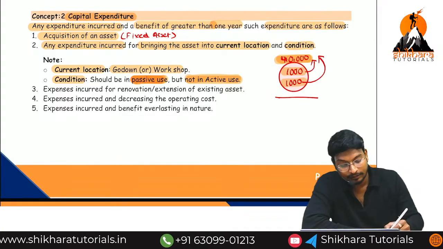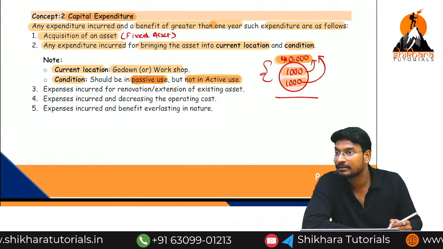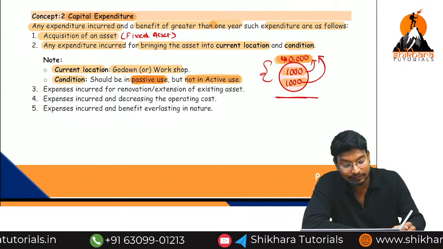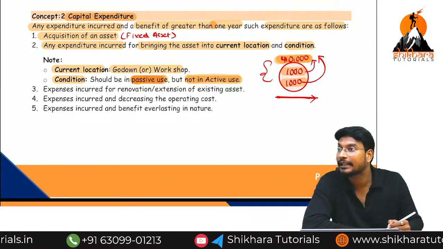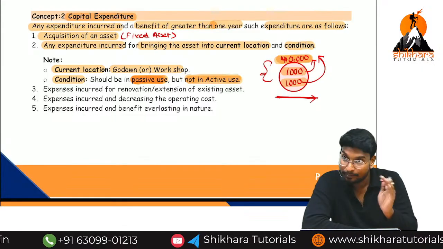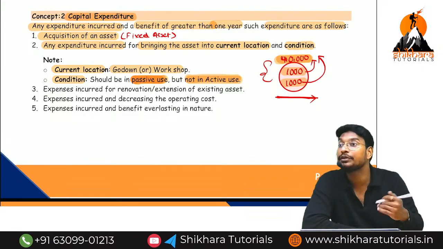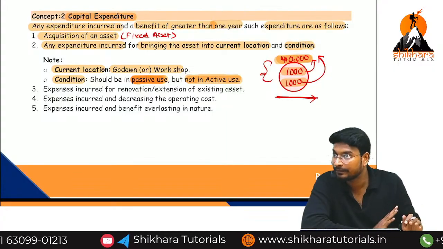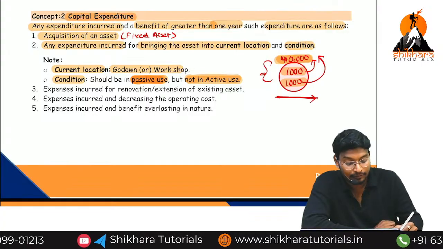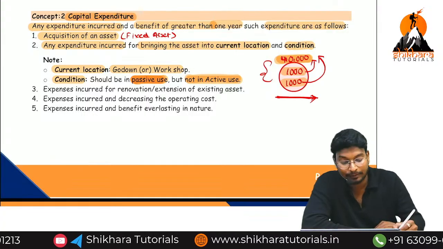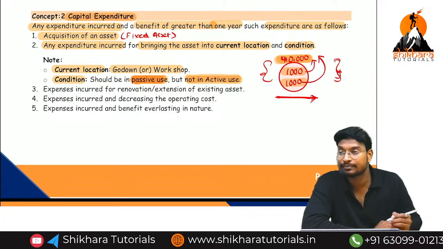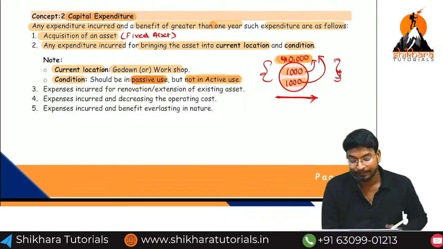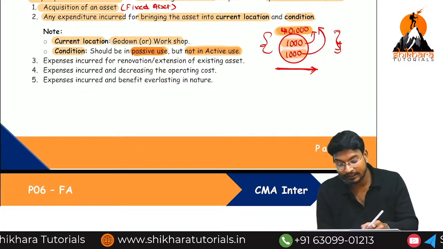You have purchased the asset for 40,000, 1,000 for transportation, 1,000 for installation. Up to here, after incurring these expenses, we can use the asset. So up to this condition, is it called active use or passive use? Active use means we need to use the particular asset, whether you are using it or not is not necessary. Up to passive use we have fixed. The expenditure, whatever expenses we have incurred, is called capital expenditure or revenue expenditure? Capital expenditure. What is the next one?